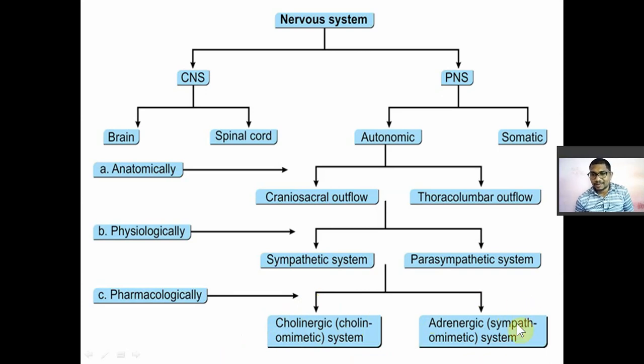So in the case of adrenergic or sympathetic nervous system, the neurotransmitter will be noradrenaline. In case of parasympathetic nervous system or cholinergic nervous system, your neurotransmitter will be acetylcholine. Okay, that is the difference.